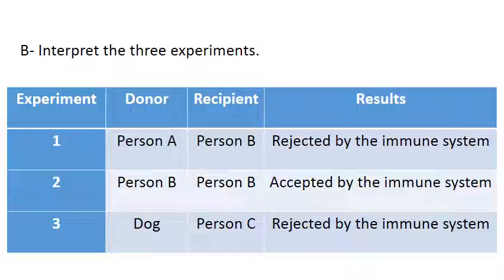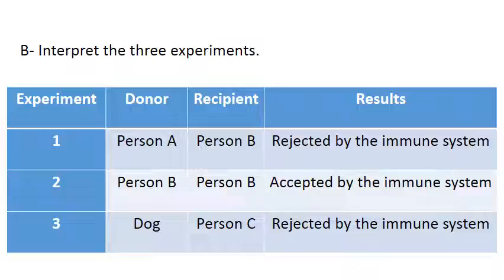To analyze, you have to relate the conditions and the results, what we did caused the results. For instance, let me solve experiment 1, and you can do the other experiments. In experiment 1, performing a skin graft from person A to person B leads to the rejection of the graft by the immune system.